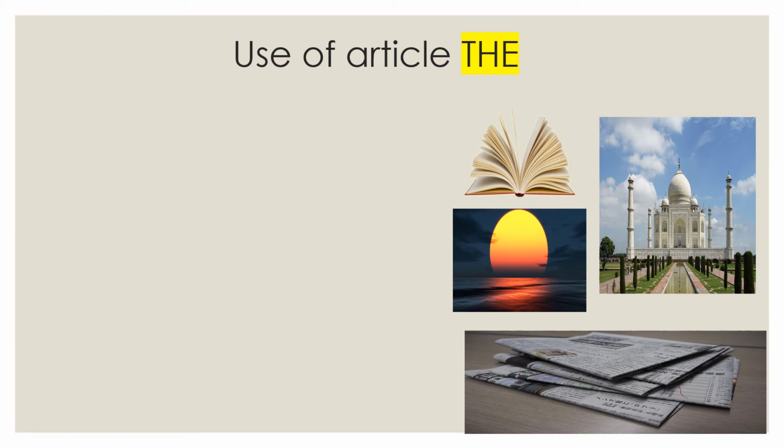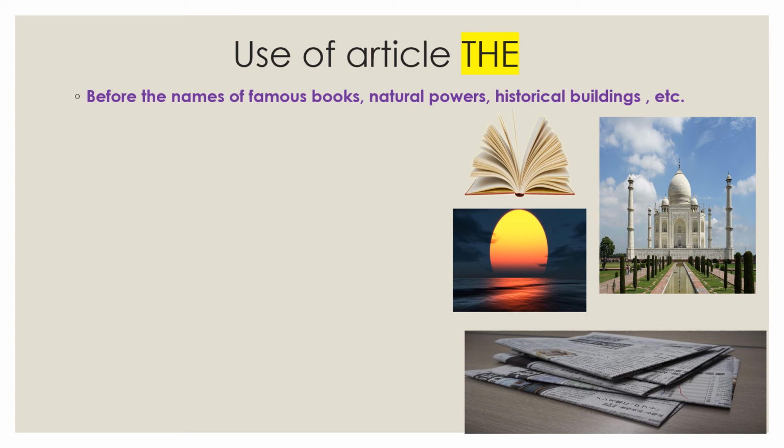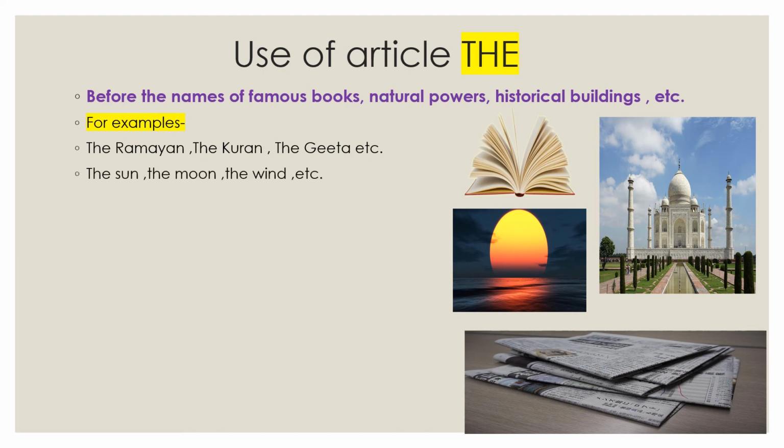Now see the uses of the article "the". It is used before the names of famous books, or we can say religious books, natural powers, historical buildings, etc. For example, the Ramayana, the Quran, the Gita, etc. These are all religious books. The sun, the moon, the wind, etc. These are natural powers, or we can say universal things. We can't change anything in these things. And the Taj Mahal, the Red Fort, the Qutub Minar, these are all historical buildings. And before these things, we always use the article "the".